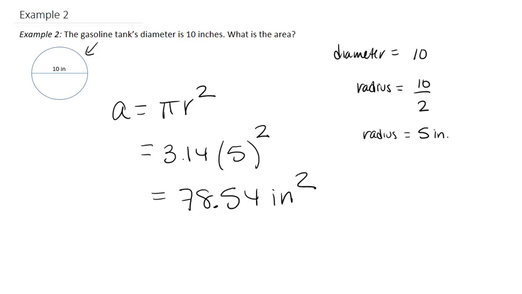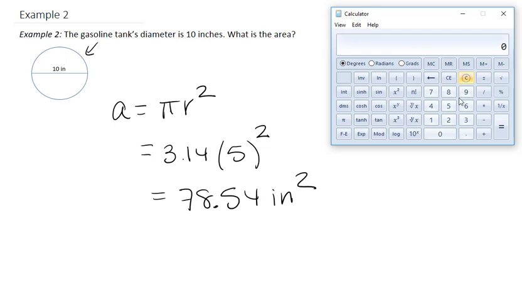inches squared. Now, if we were to do 5 times 5 times 3.14, we would get 78.5, which is very similar to our answer here. When you go into WAMAP, it will accept either answer.